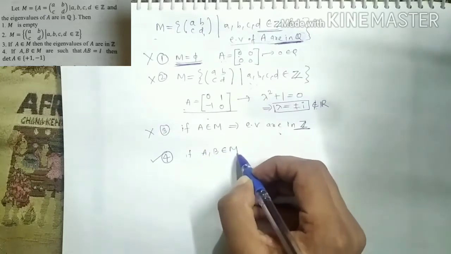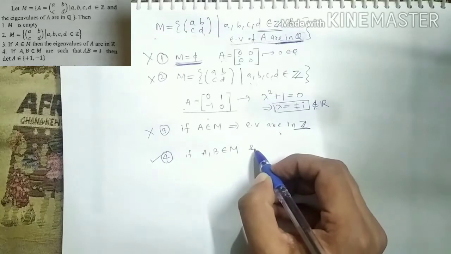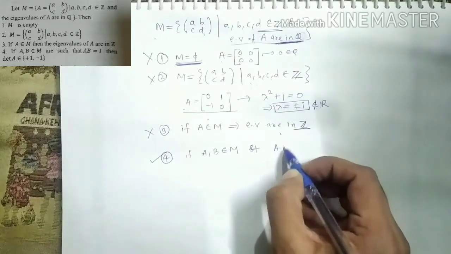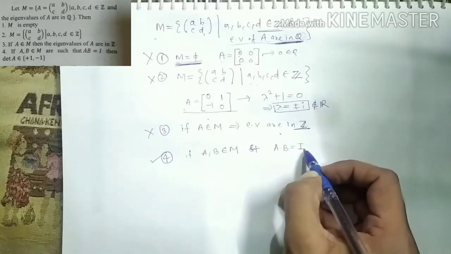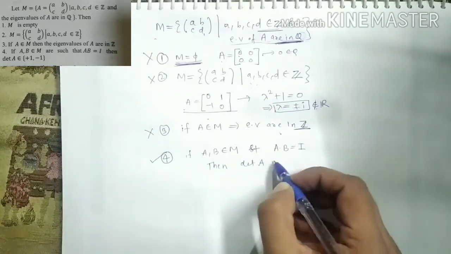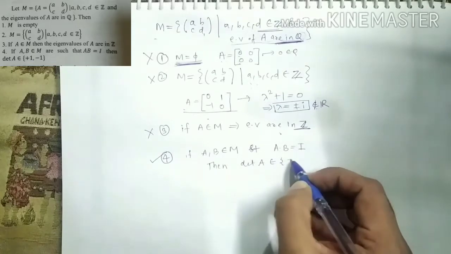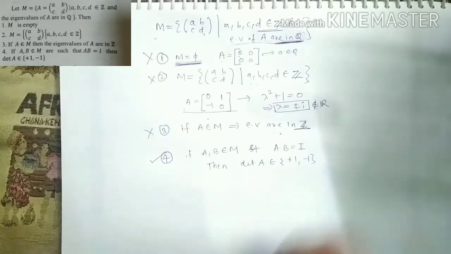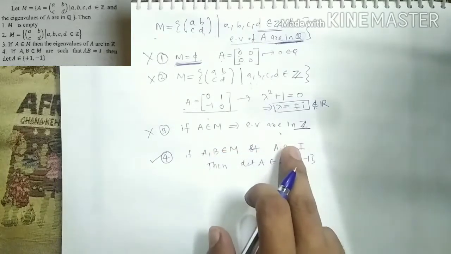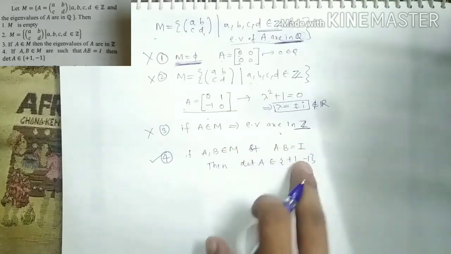What they are saying is, if my A and B belong to M such that A into B is my identity, then the only possibilities for the determinant of A are plus 1 and minus 1. That's what they're saying.